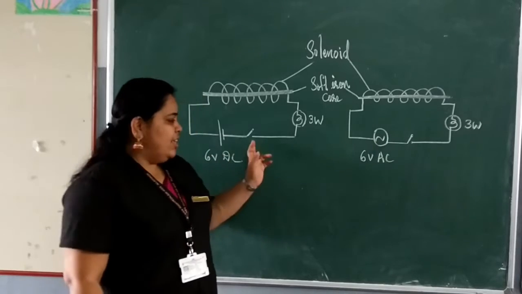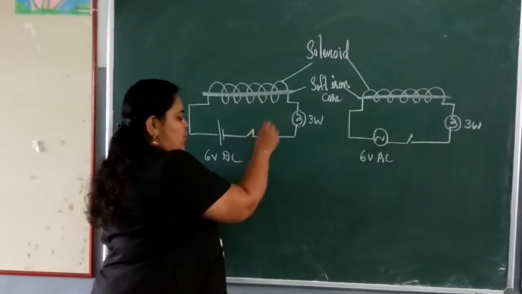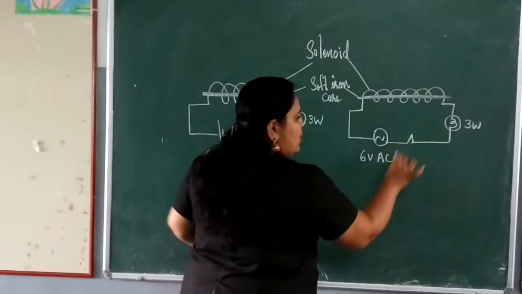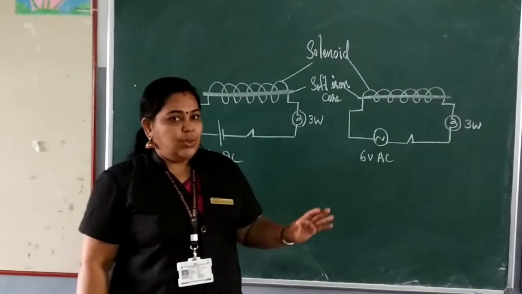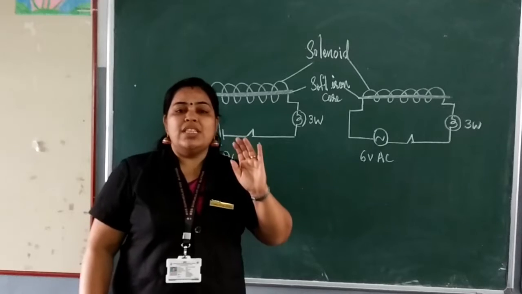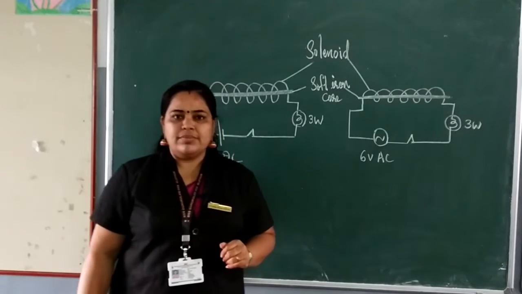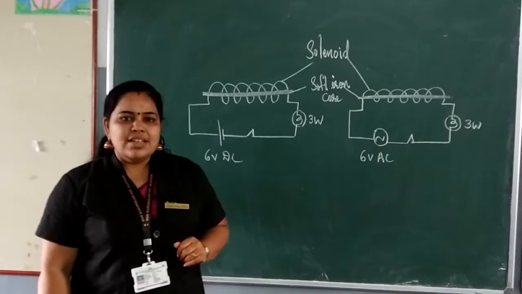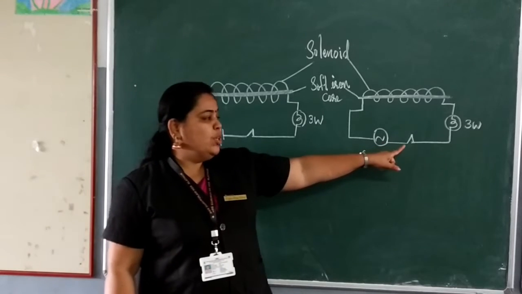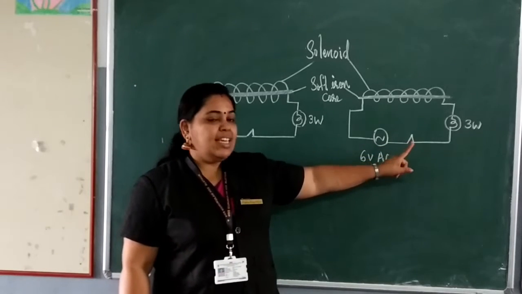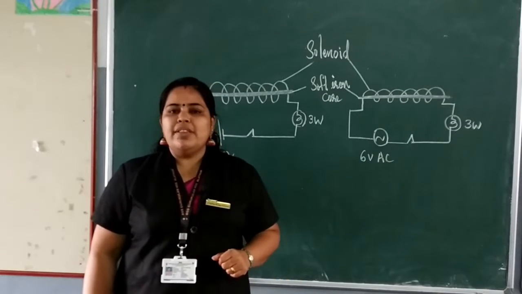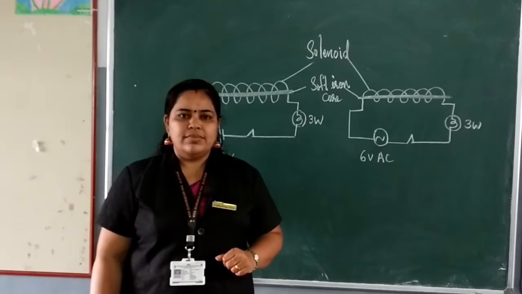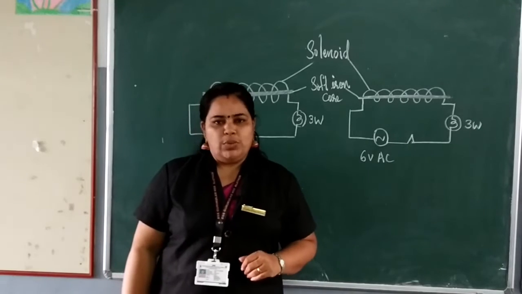Once again, when you switch on the circuit, the bulb glows. In which circuit does the bulb glow with less intensity? We can see the bulb glows with less intensity in the second circuit. What may be the reason here? We will study about that.